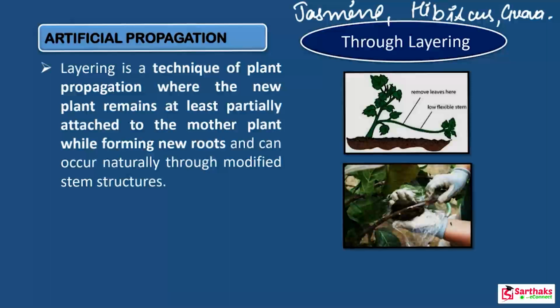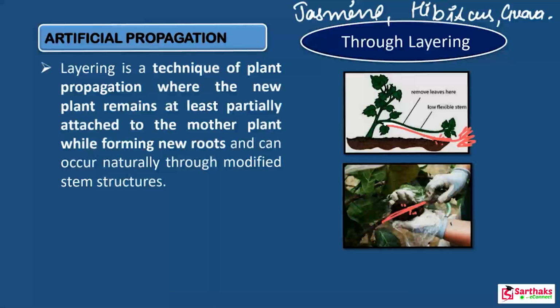Actually, in this method, a branch of the plant, look at this, is pulled toward the ground, and a part of it is covered with moist soil. Look at this, a part of it is covered with the moist soil. Here also, leaving the tip of the branch exposed over the ground.